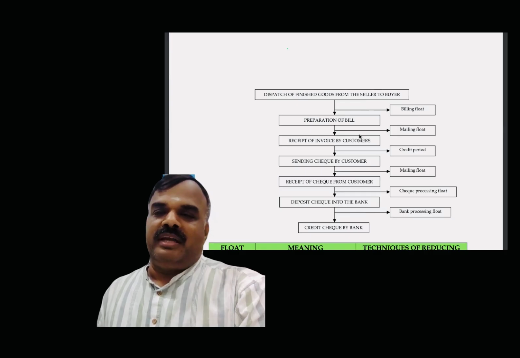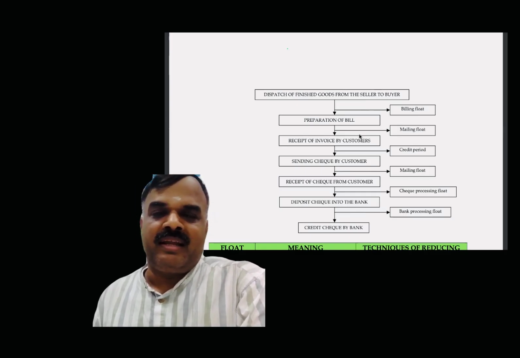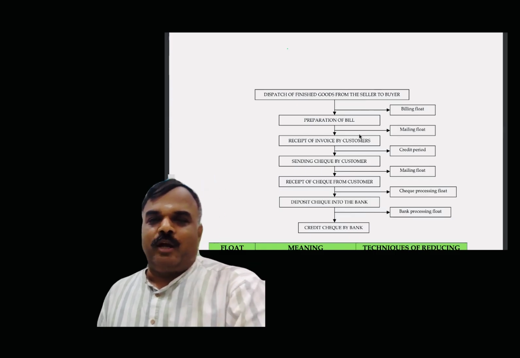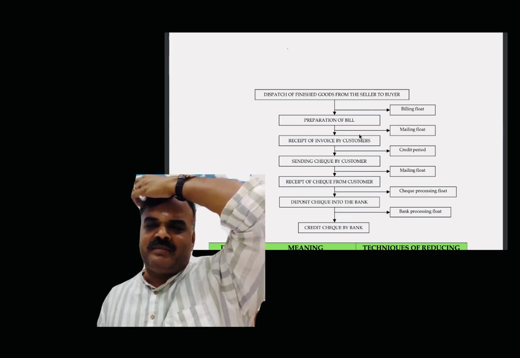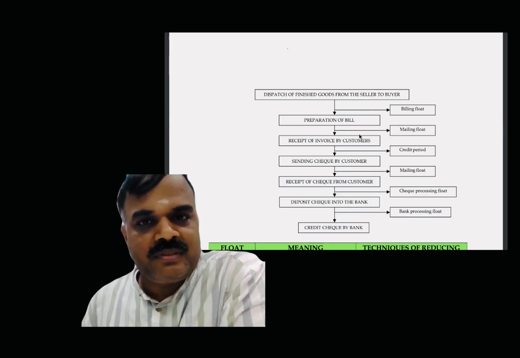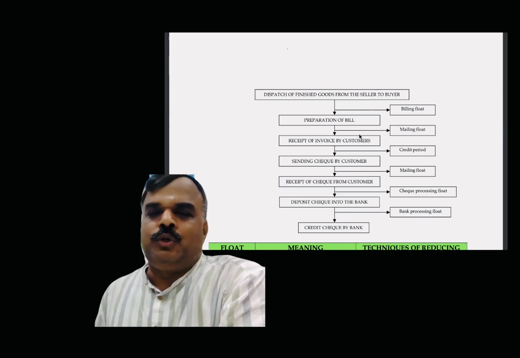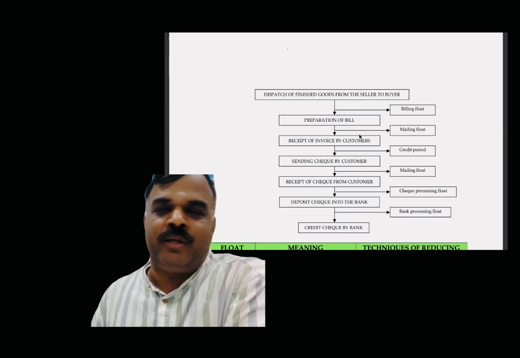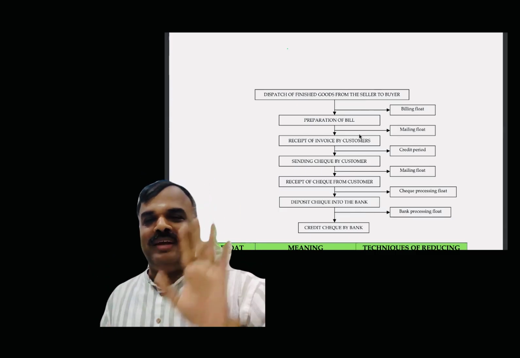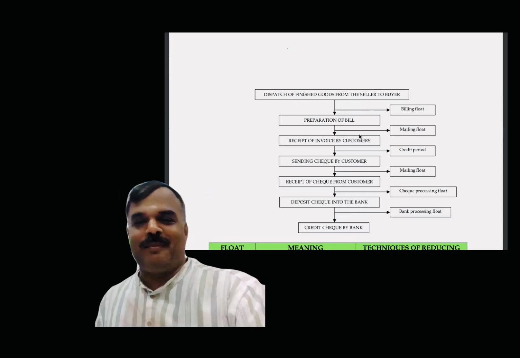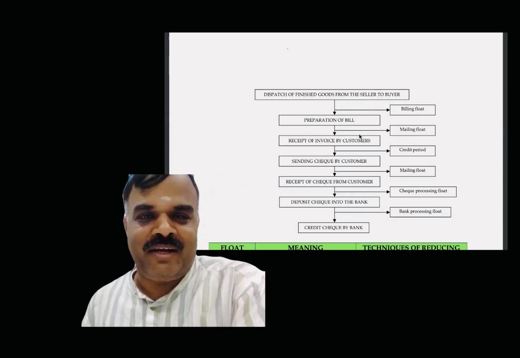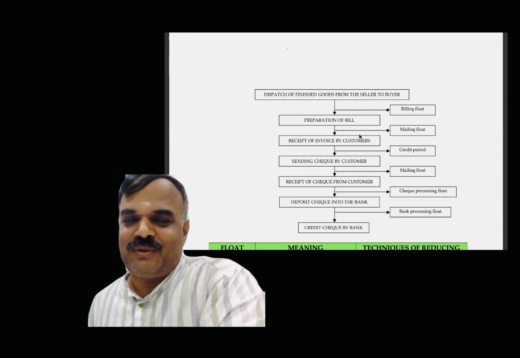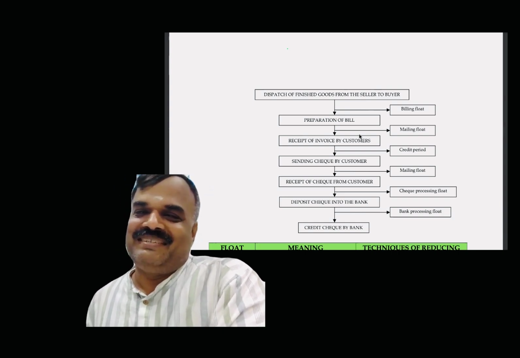Mailing float: why send by post and delay? By way of a fast and economic mode of transmission. So what are the fast and economic modes? What is the easiest way of communication? Instead of post, WhatsApp, email. So the fastest ways of communication in the world are email, or we can send it through fax. So email or fax we can send.